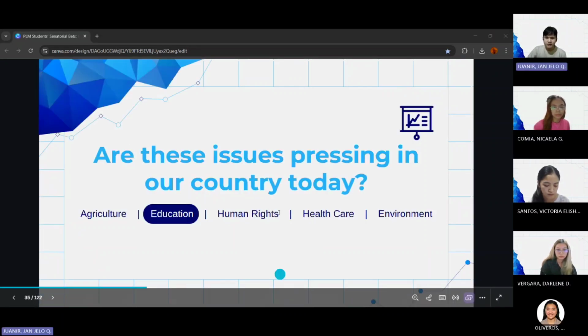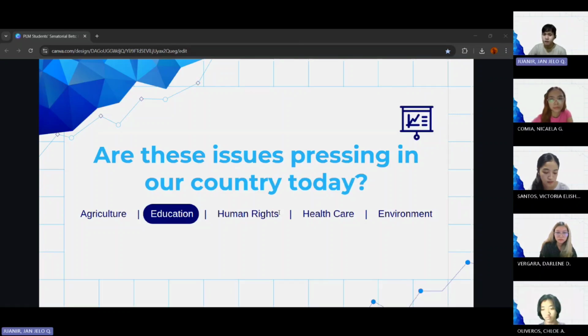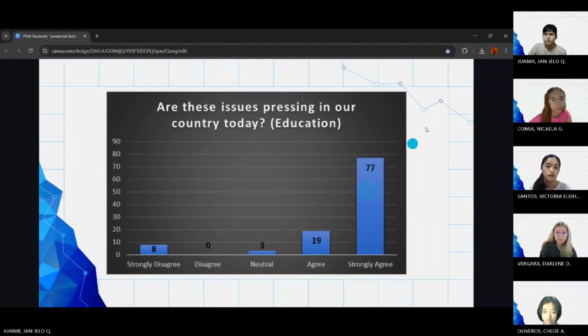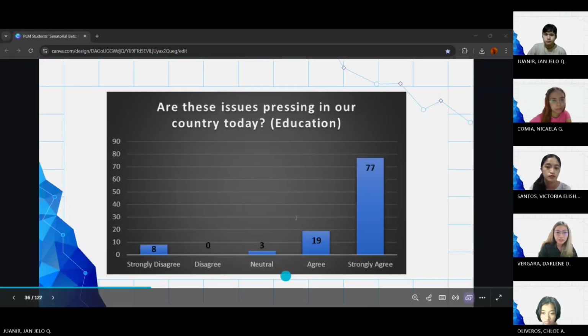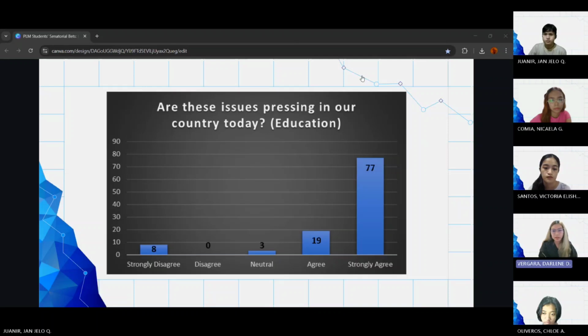So we now proceed to the next Philippine sector, which is education. How did the Haribons view this particular sector in the current time? For education, we also use a bar graph. We can observe that 77 of the participants strongly agree that education is one of the pressing issues in